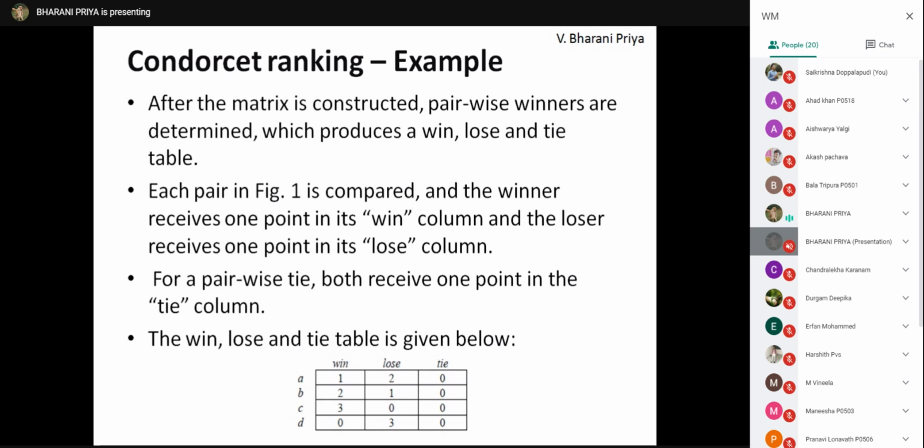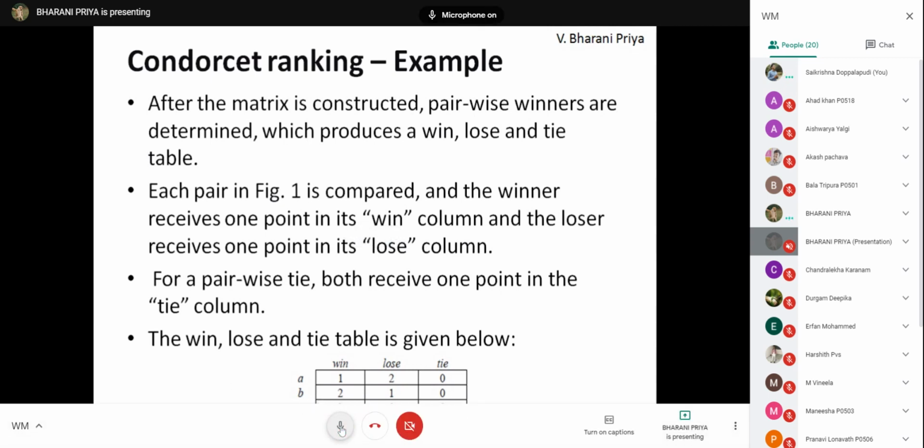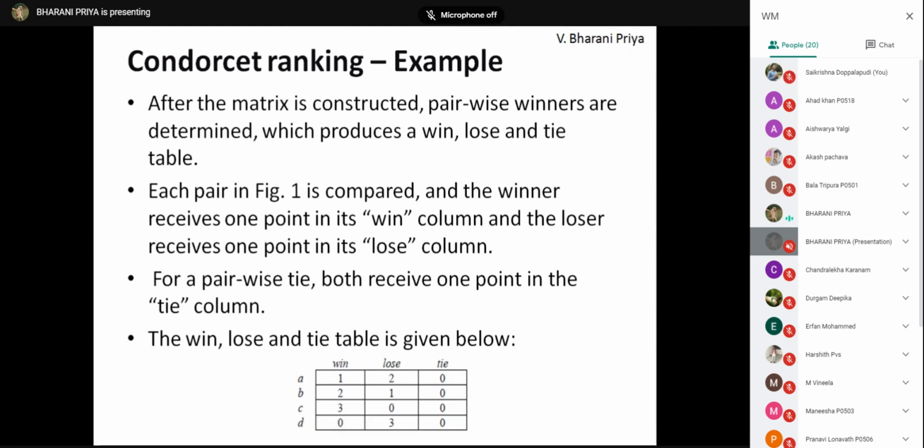Then, for example, if B and C have the same win values, say B has 3 and C has 3, in that case, go for losses. How many times are they losing? If B is 3, then out of B and C, who will get the top rank? C, obviously. Right.